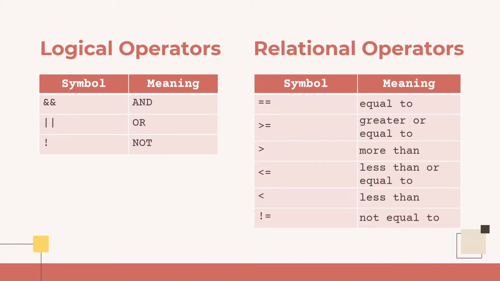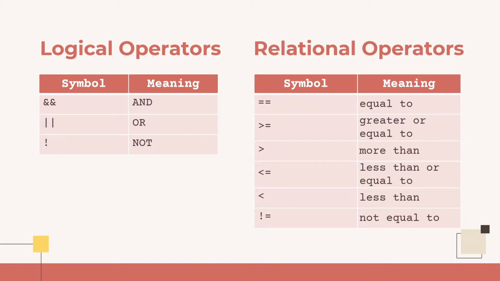Here are the logical operators and relational operators that can be used to declare a condition expression. We have discussed these operators in the previous video. Examples of logical operators are AND, OR, and NOT. These operators are declared using the symbols on the left side of the table.